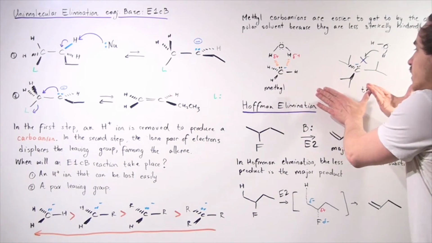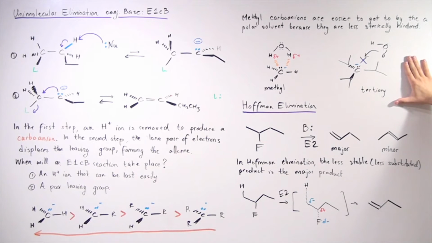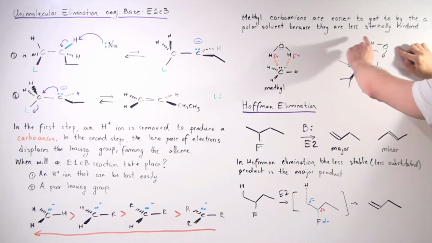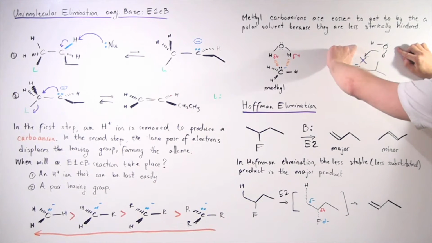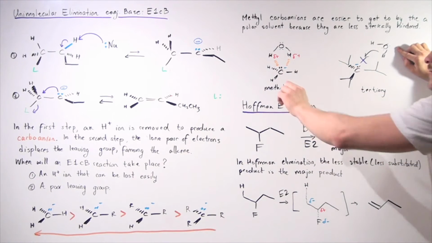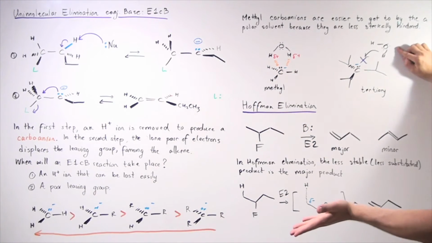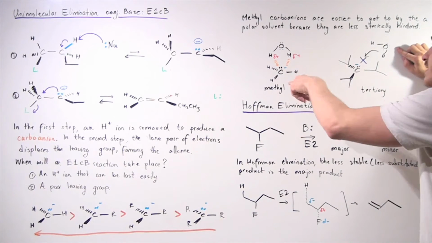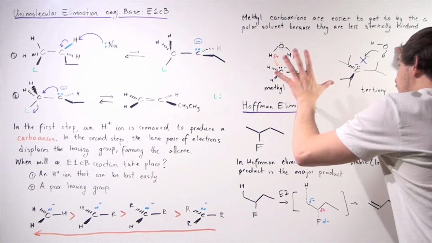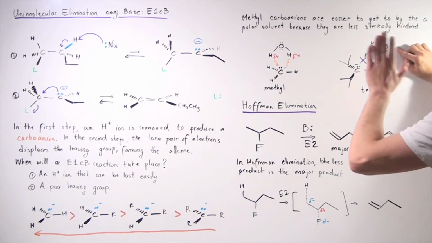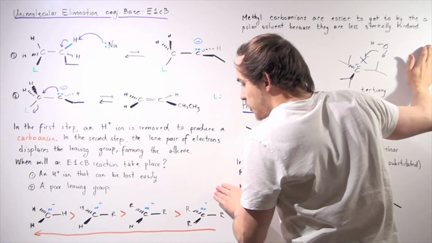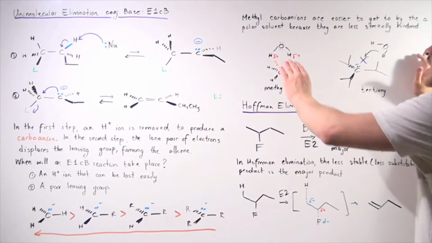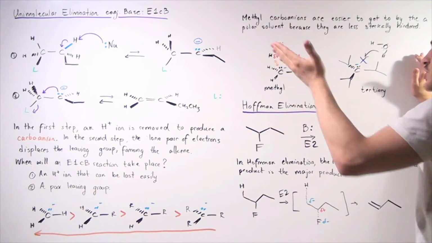And we see it going on here. In this tertiary carbanion, the water molecule cannot get to this carbon because it's too sterically hindered by these relatively large side chains. At the same time, these relatively small H atoms don't really interfere. They don't block the water molecule from getting to this carbon. So in this case, we have a lot of stability. In this case, we don't. And that's exactly why, as we go from tertiary to methyl, our carbanion stability increases. It's because of our polar solvents, such as water.